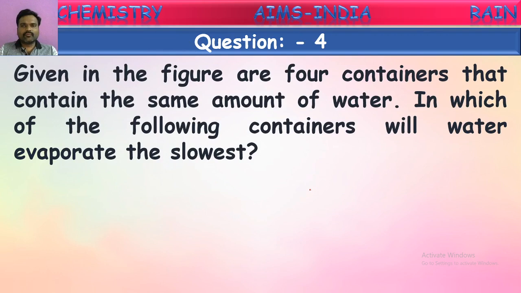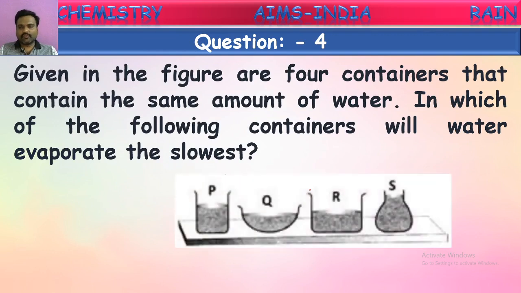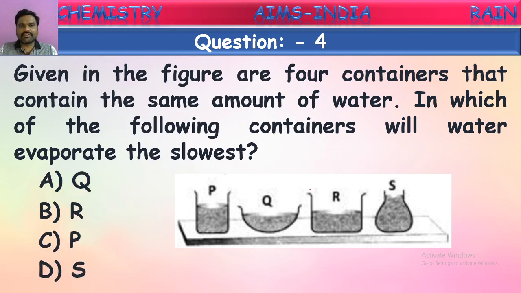Given in the figure are 4 containers that contain the same amount of water. In which of the following containers will water evaporate slowest? Here they have shown 4 different containers, and into these an equal amount of water is taken. All the containers are kept at the same place. Now the question is, from which container does water evaporate at the slowest rate? How can we say that? Is it from P, Q, or S?